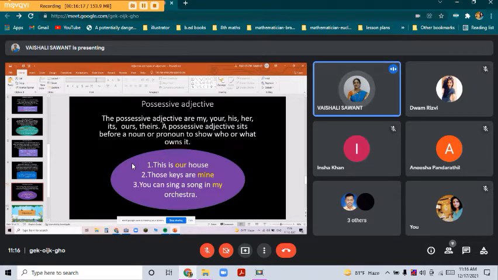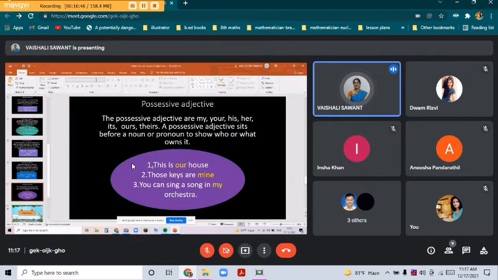So whenever we are getting some control over some object or anything, it comes in possessive adjective. So what are the examples of possessive adjective? My, your, his, her, its, our, their. So that comes in possessive adjective. And possessive adjectives are those adjectives which show that we are owning some object or thing. So these are the possessive adjectives.